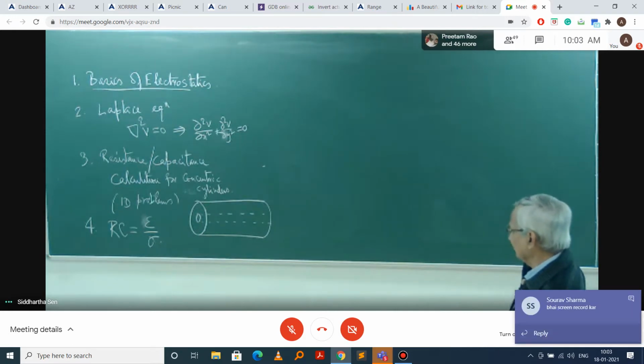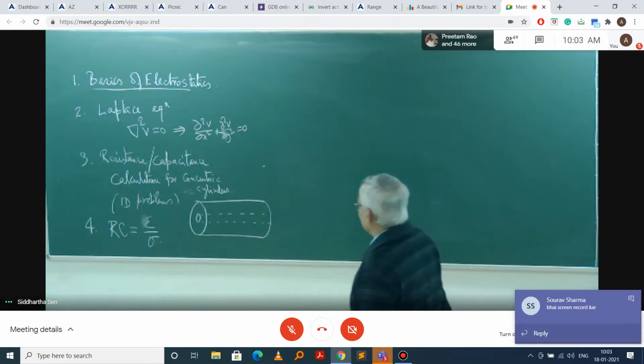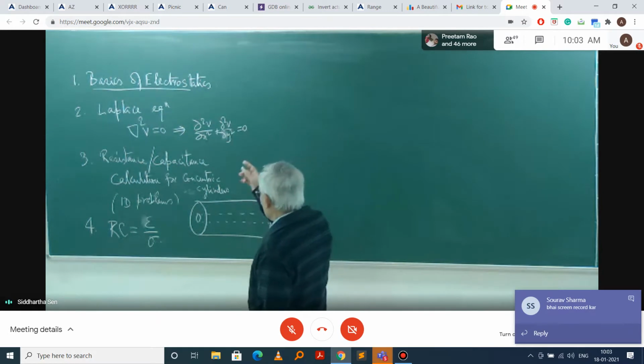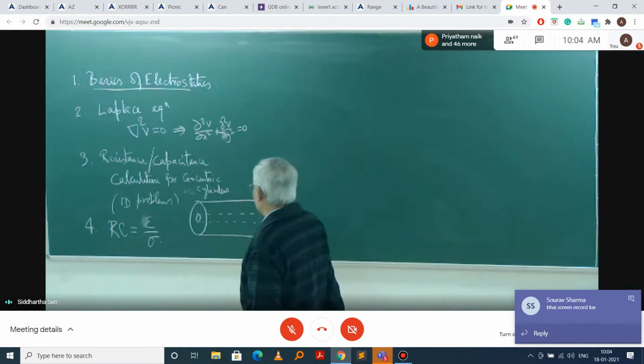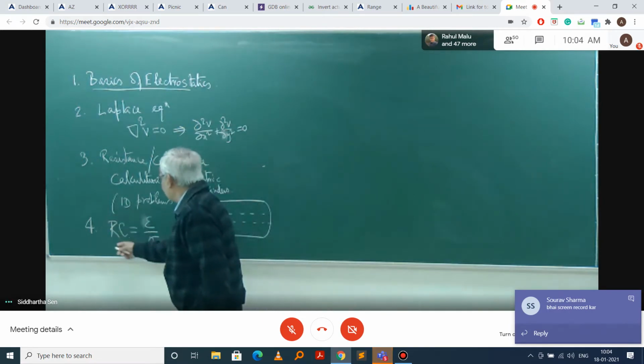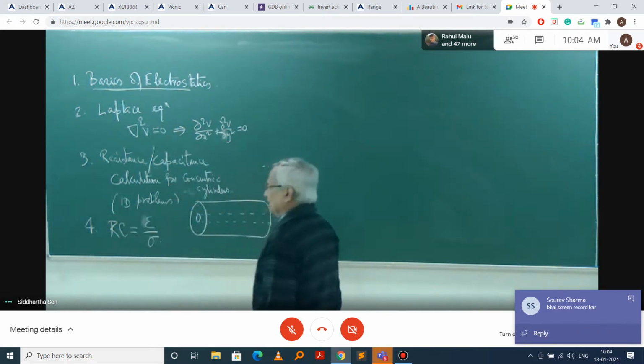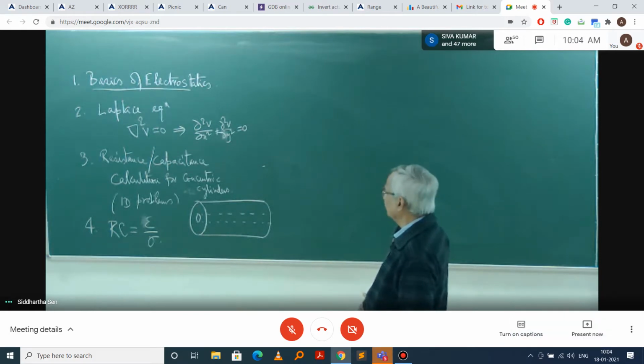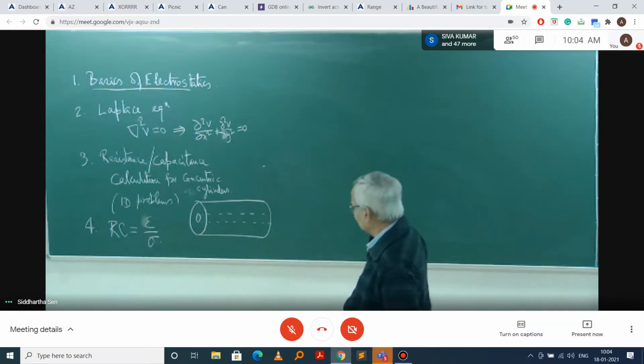If the medium is partly dielectric and partly conducting, epsilon and sigma may vary, but RC will remain constant. That is very important. Once one calculation is done, the other comes automatically.